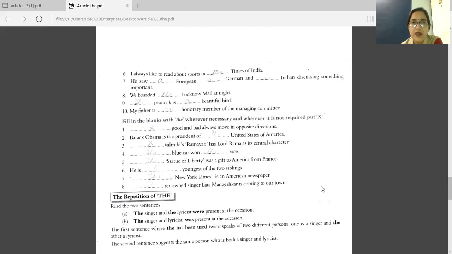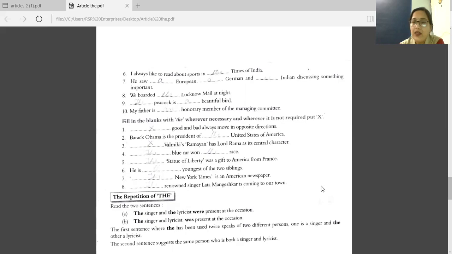Second one, Barack Obama is the president of dash United States of America. With such countries, we have to use the. So the United States of America. Third sentence, dash Valmiki's Ramayana has Lord Rama as its central character.